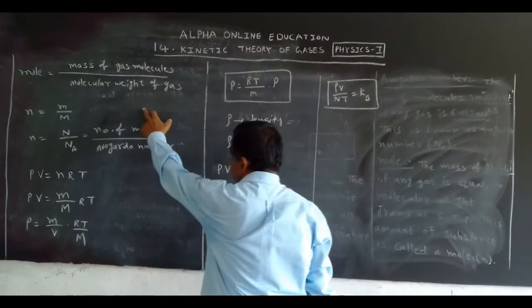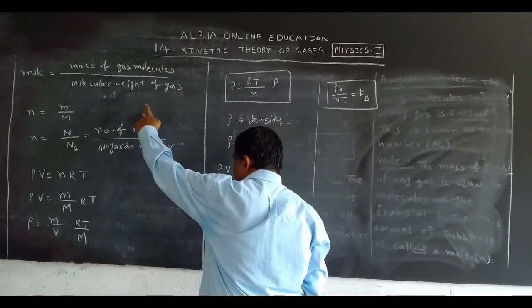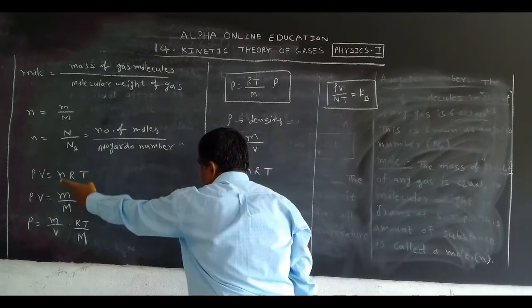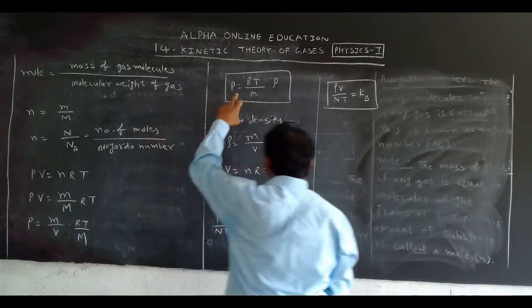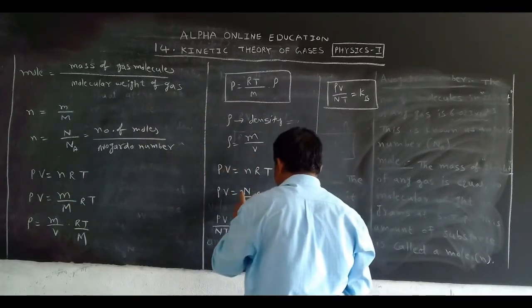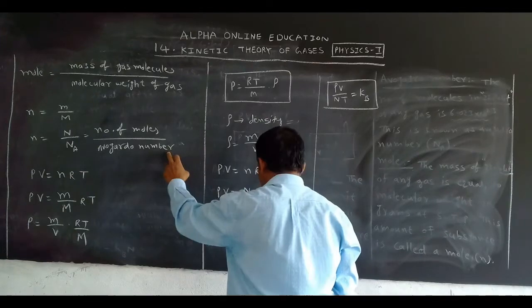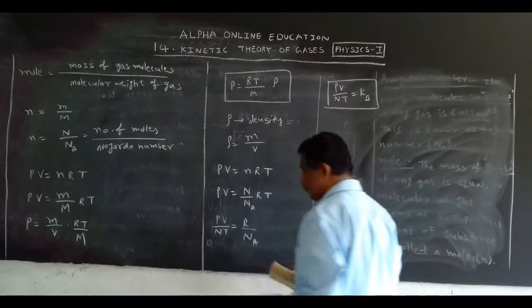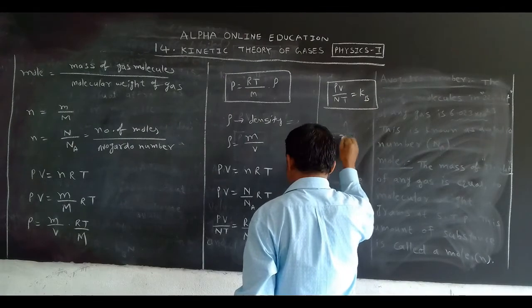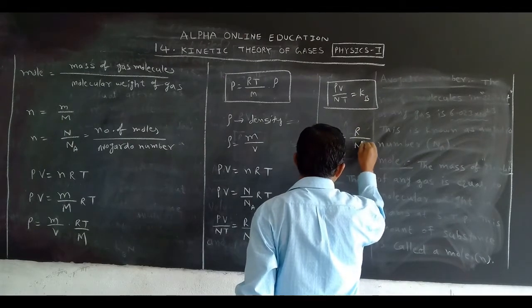This is the equation for the mole. This is one expression, this is another expression. We substitute n is equal to m by M to get one expression, and instead of n you can write capital N by Na. From this we get the Boltzmann constant value. What is the Boltzmann constant? Kb is equal to R by Na.